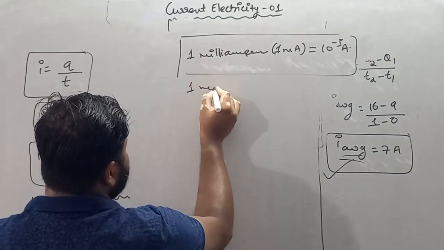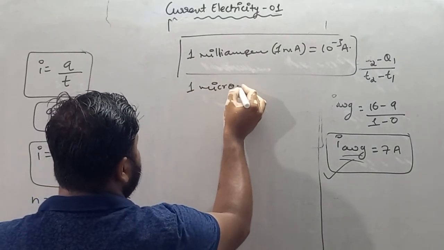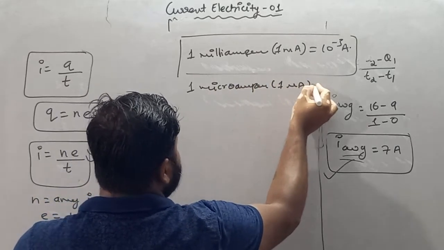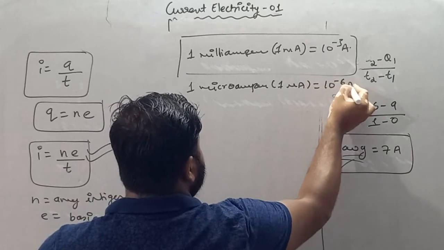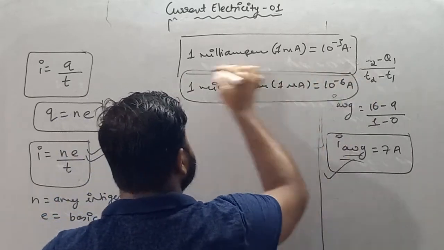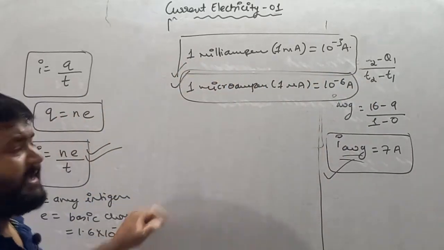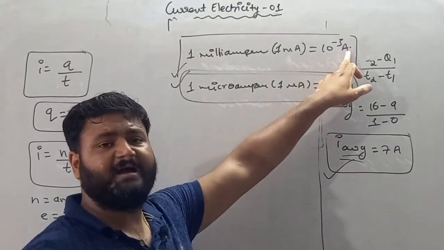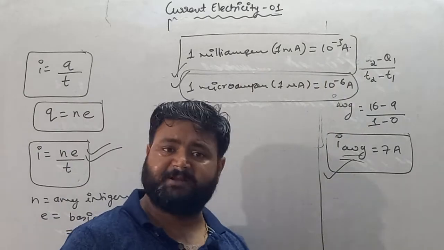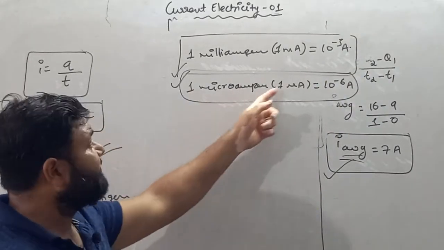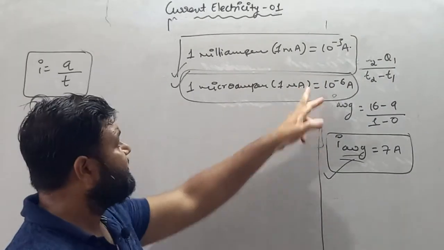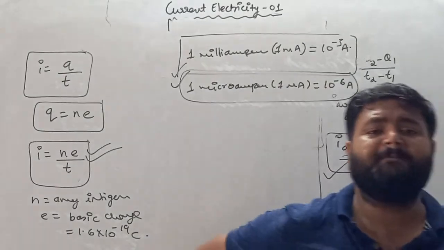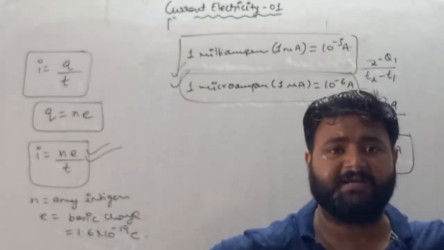Similarly, sometimes the current is also in microampere. So 1 microampere is nothing but 10 raised to power minus 6 ampere. So remember these two conversions, my dear student. If current is in milliampere, then to convert to ampere, you have to multiply it with 10 raised to power minus 3. Similarly, if current is given in microampere, then it will be multiplied with 10 raised to power minus 6. So microampere will be converted into ampere.